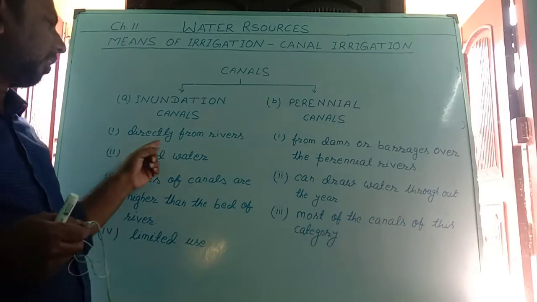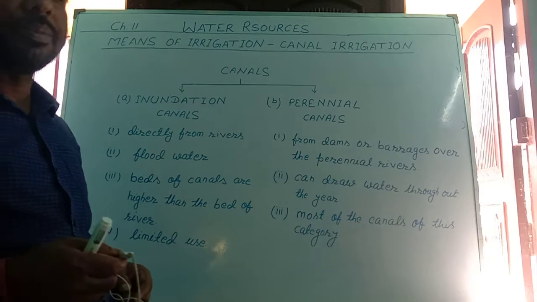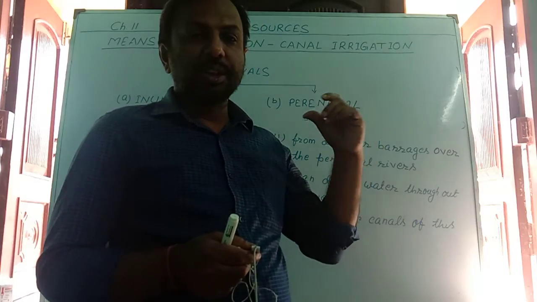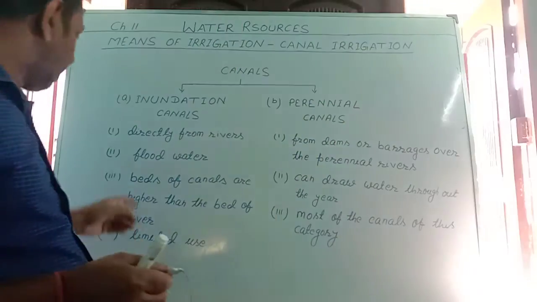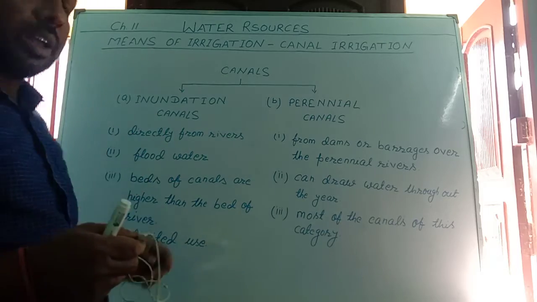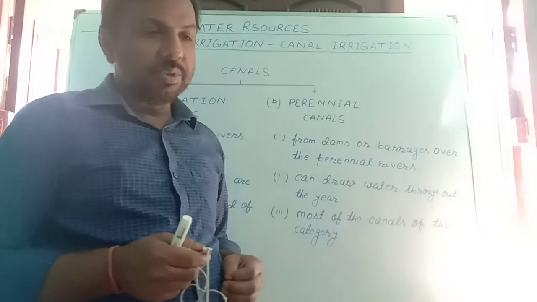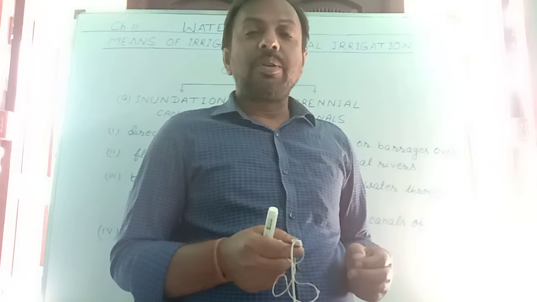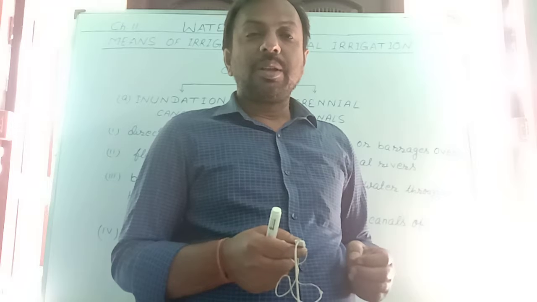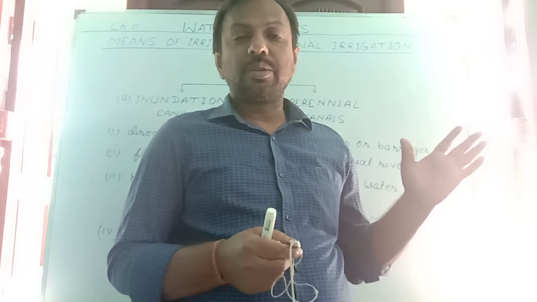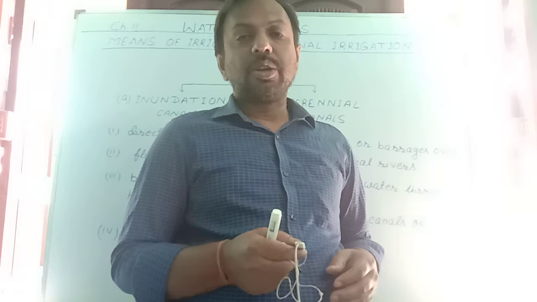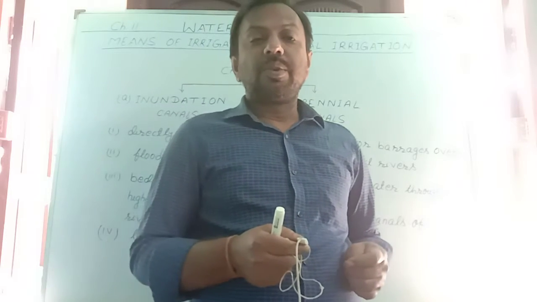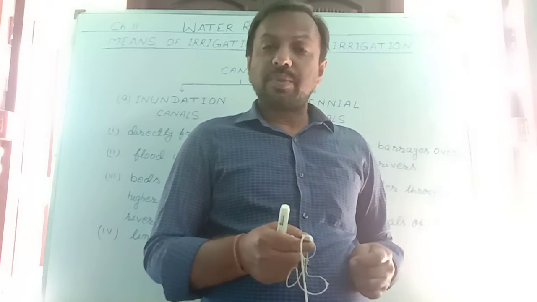Inundation canals are taken out directly from the rivers without making barrages or dams. Number 2, inundation canals use flood water. Means during rainy season, when the extra amount of water comes into the river, that amount of water is released through the inundation canals. So this works as the safety valve for the rivers that cause flood.